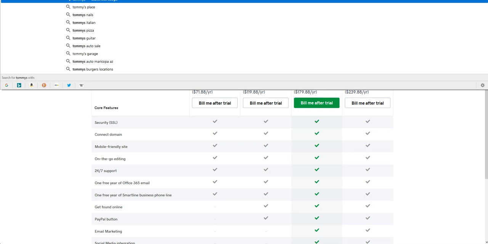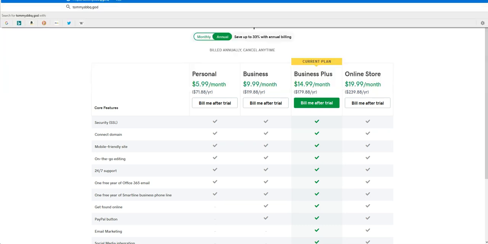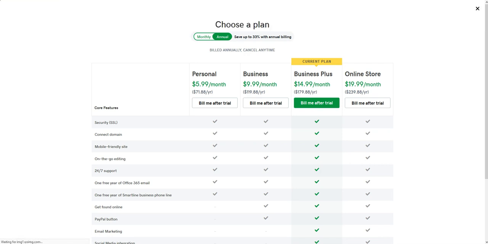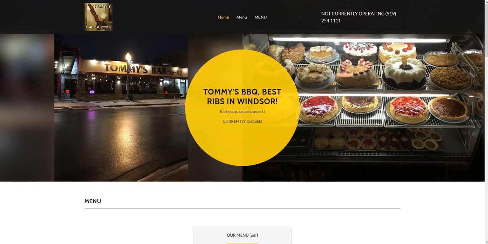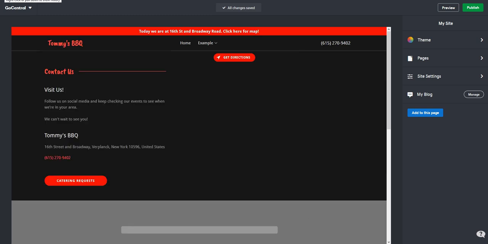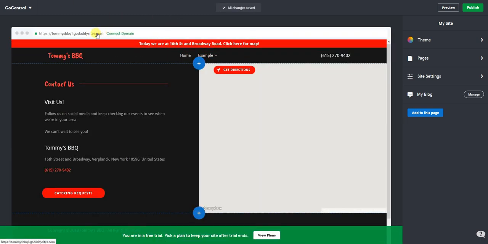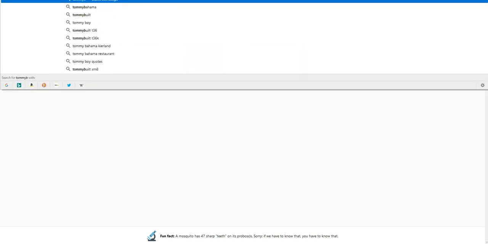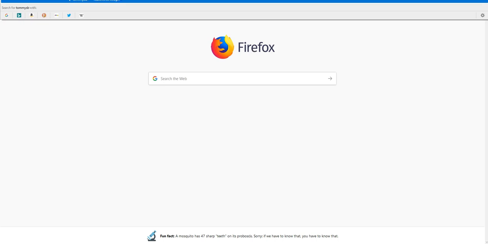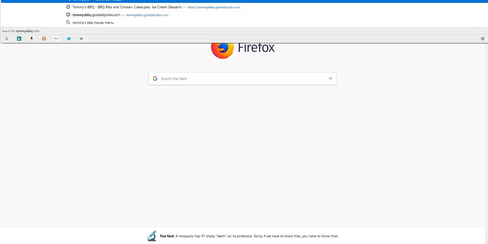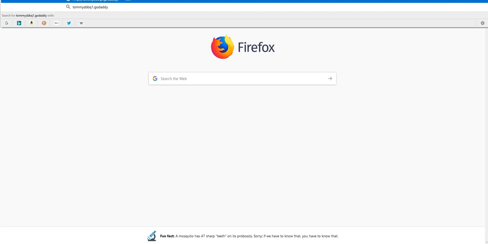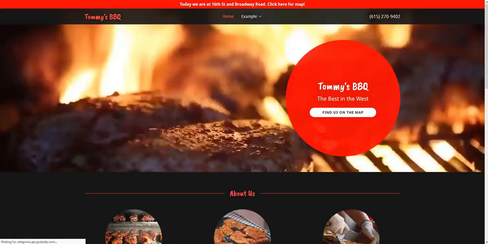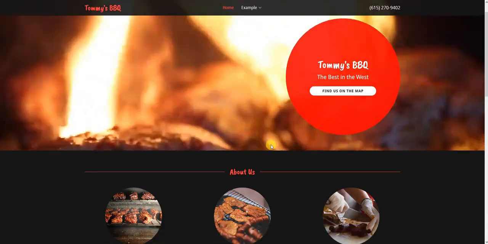But we'll take a quick look at Tommy's Barbecue GoDaddy sites.com. Is that what I did? Yeah. Nope. That's not my website. I don't remember what my temporary link was. Okay. What is it? Tommy's Barbecue 1. Alright, let's try that. So we'll see how my actual website looks so far, looking at the actual internet. So Tommy's Barbecue 1.godaddysites.com. Alright. So there we are.